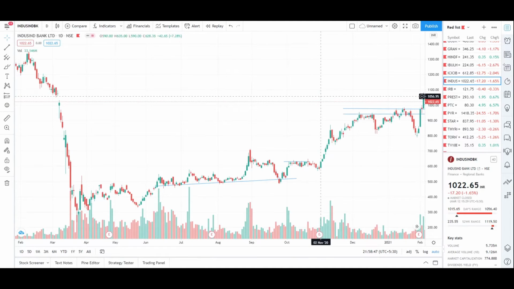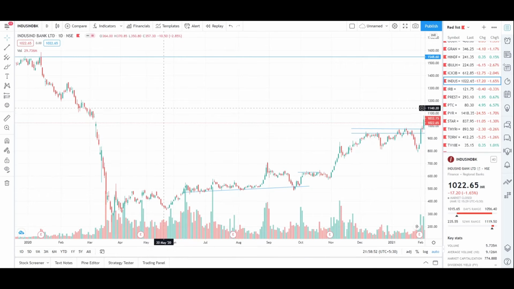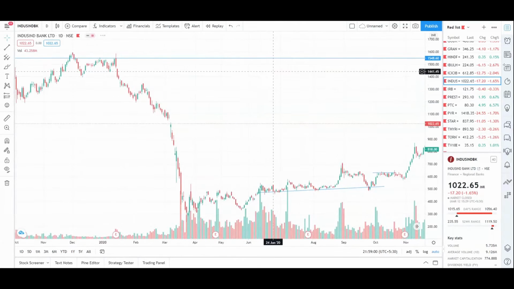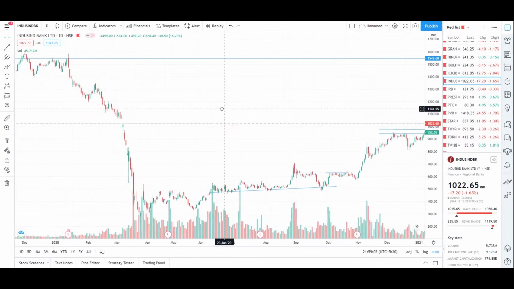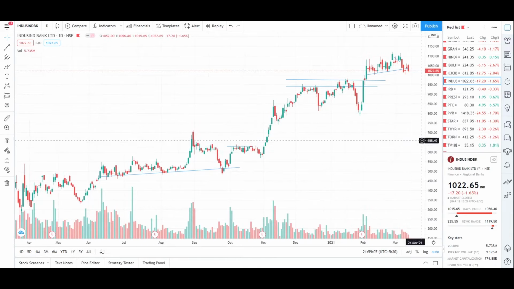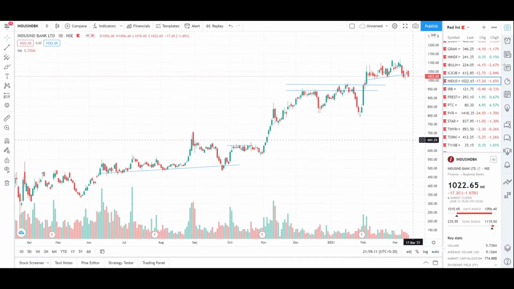So what I saw was there were no resistances nearby. If you scroll out a bit, you will be able to see that there are no resistances nearby at all, right? It looks plain and simple. If you enter somewhere here, you'll be able to get out at 1548 rupees. So we took the trade, we entered in IndusInd Bank, but there was something which I hadn't noticed.